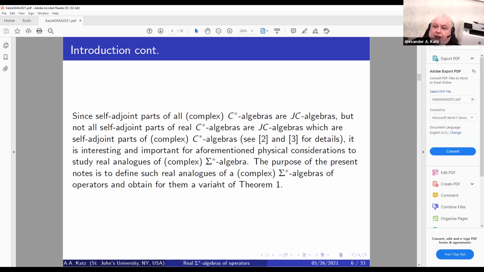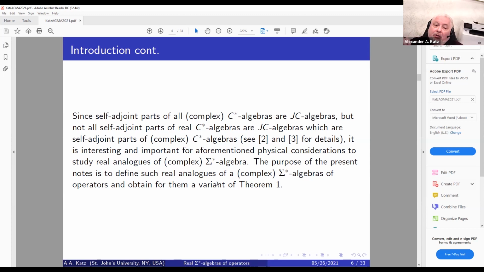They are not closed under associative multiplication, but rather closed under symmetric Jordan multiplication, like (AB plus BA) over 2. In the case of normed algebras, these are so-called JC algebras. For example, if you're going to take a C-star algebra and replace the original associative multiplication by symmetrized multiplication, (AB plus BA) over 2, we get a so-called JC algebra.